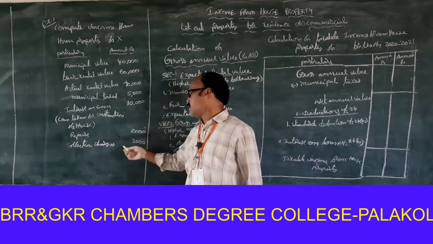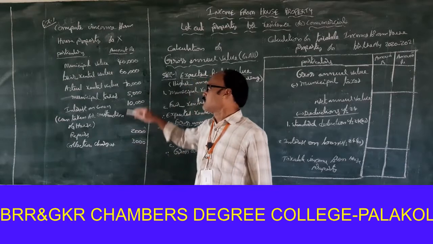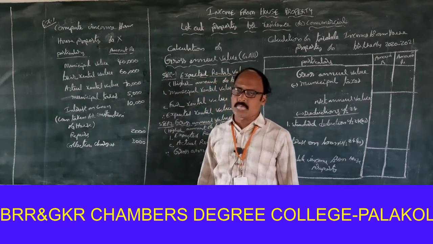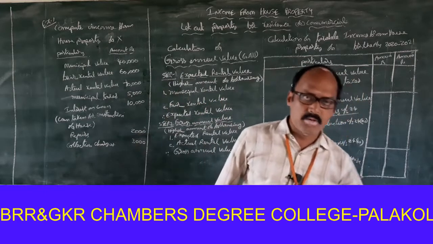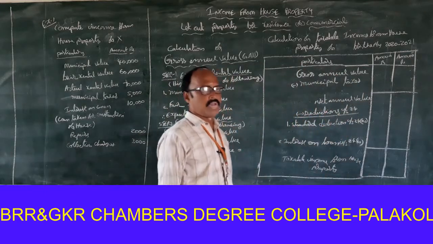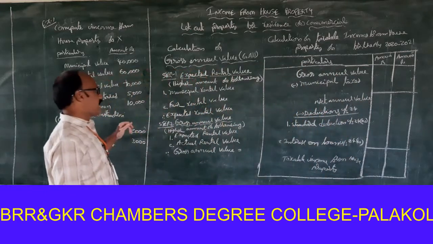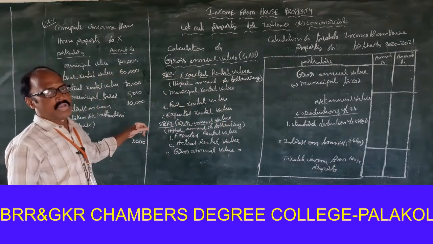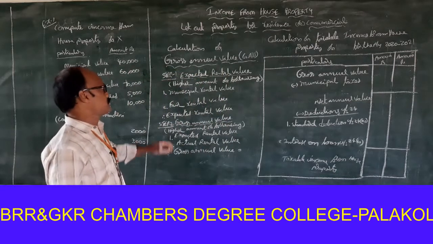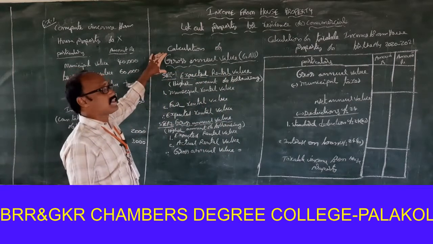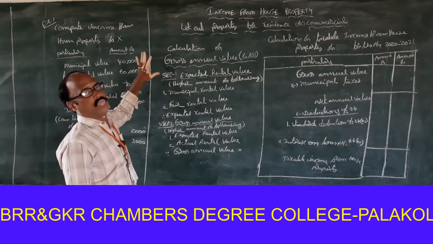Repairs 2,000, collection charges 3,000. So from that information we have to calculate taxable income from house property. For this, the following procedure is required. First one is calculation of gross annual value.